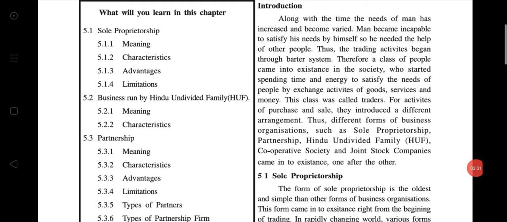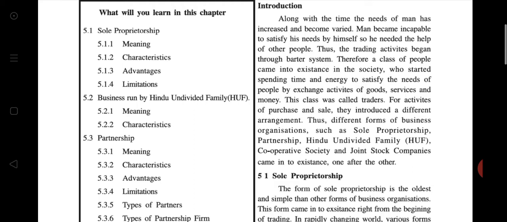This class was called traders. For activities of purchase and sale, they introduced a different arrangement. Thus, different forms of business organization such as sole proprietorship, partnership, HUF, cooperative society, joint stock company came into existence one after the other.